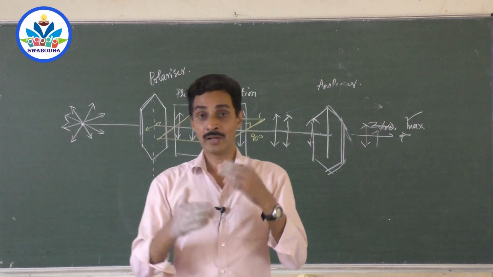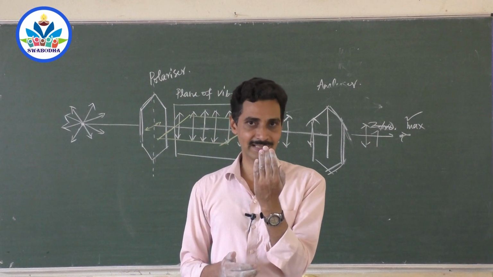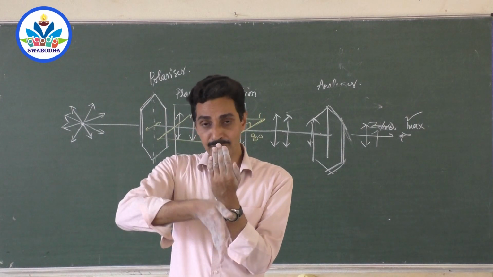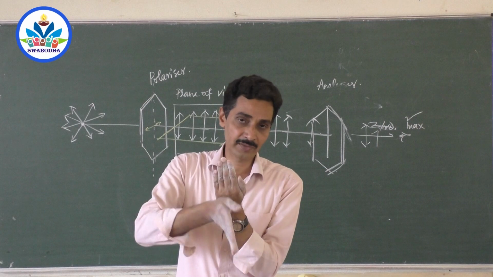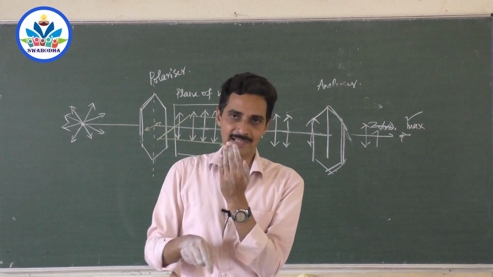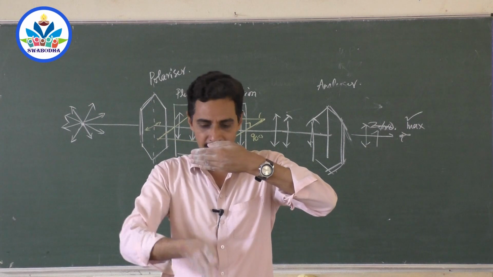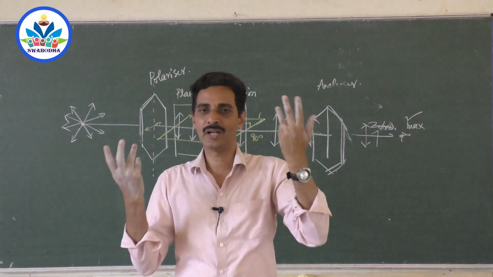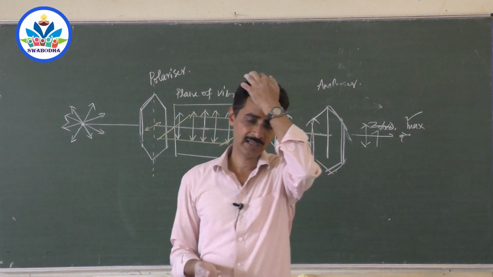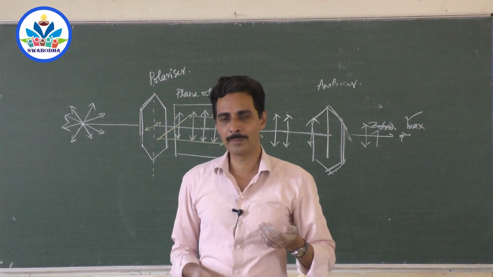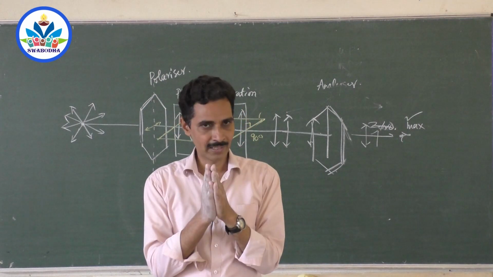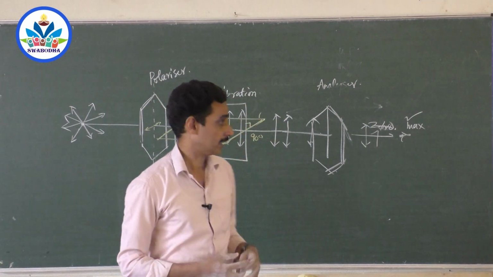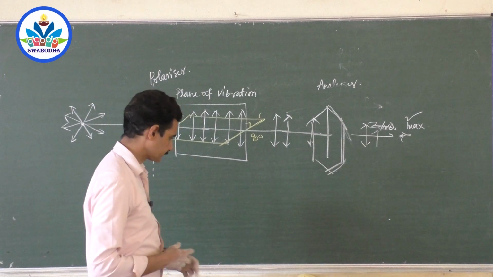Because when the axis of that analyzer, the cooling glass sheet, the Polaroid sheet, and the vibrations of the light emitted from the calculator are parallel, you can see the letters. And when you hold it like this, the vibrations of the light coming from the calculator are perpendicular to the analyzer. You can't see that. You can do this experiment very easily, and even the light coming from mobiles and some digital displays is polarized. Okay, that is one thing. Okay, moving on.